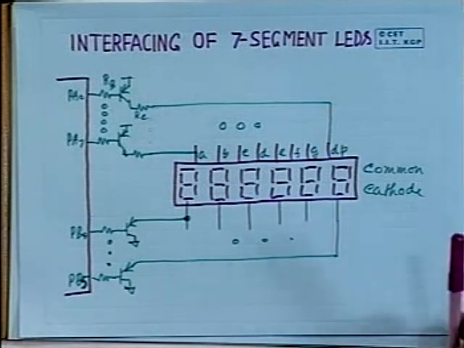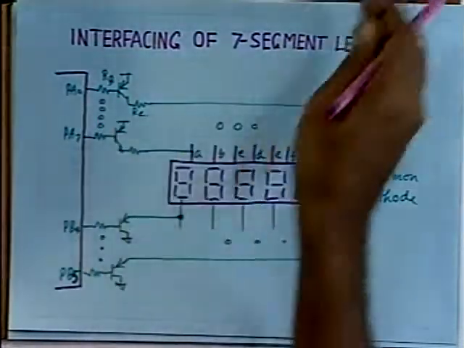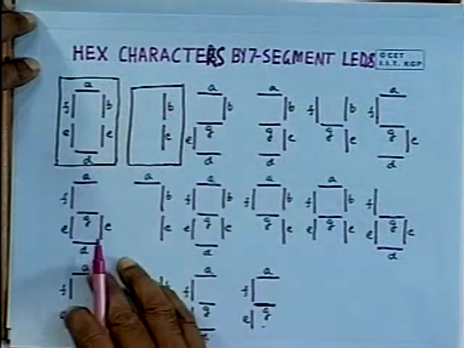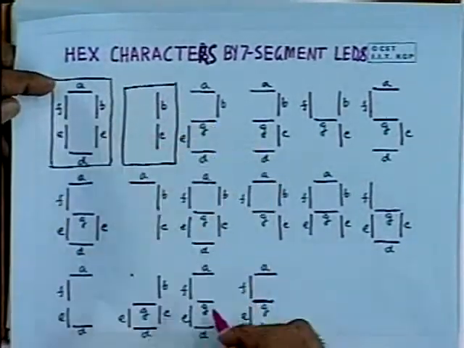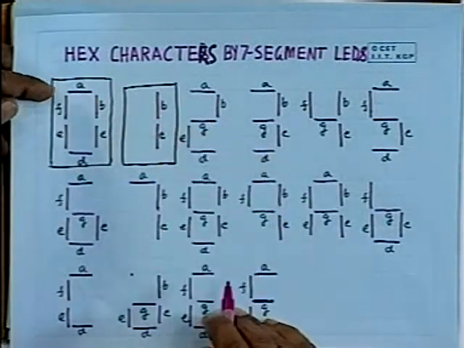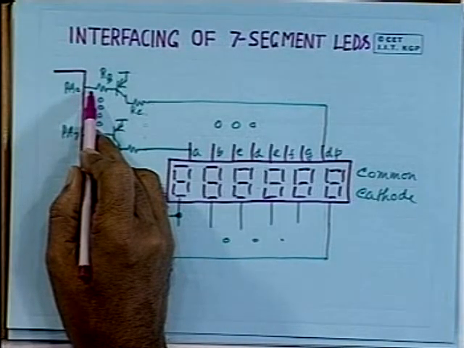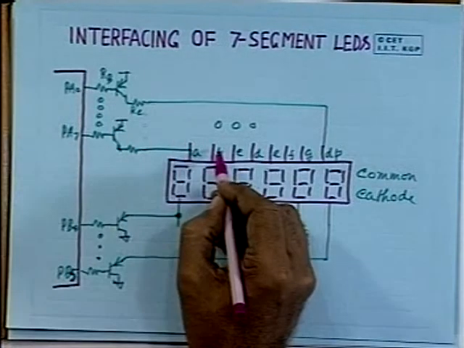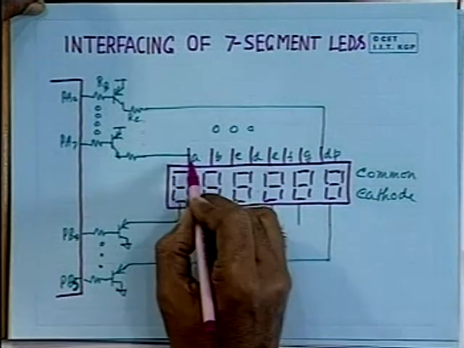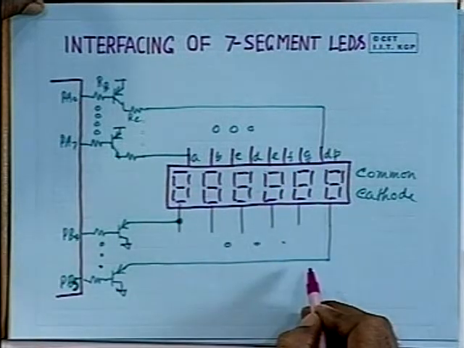Now let us see how it really works. First you output the corresponding code. Say you want to display 1. To display 1, segments B and C are to emit light. So in such a case, what do you have to output? As we know, whenever this line is 0, light is emitted. That means the corresponding output that you have to generate here will be 1 0 0 1 1 1 1 1 to display 1.